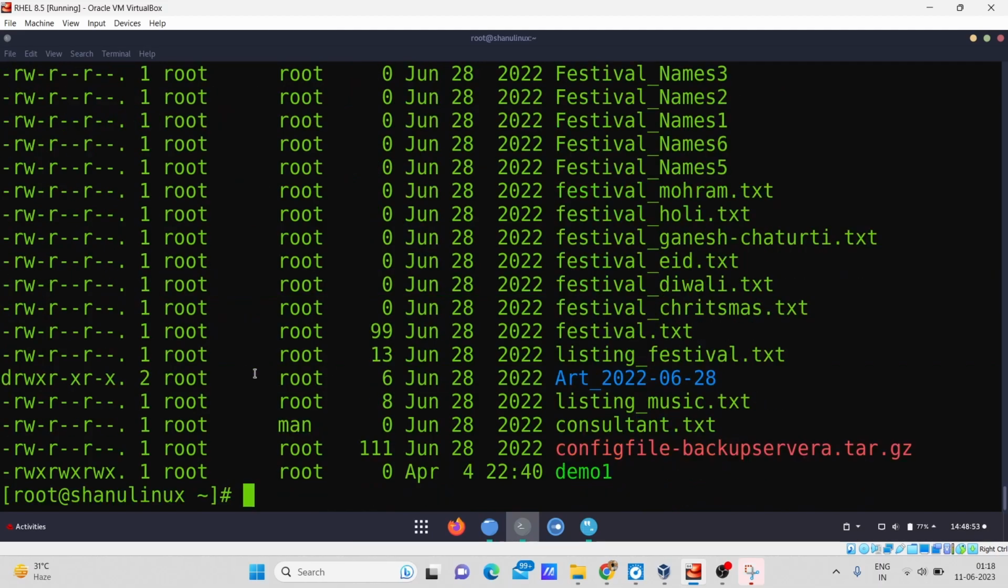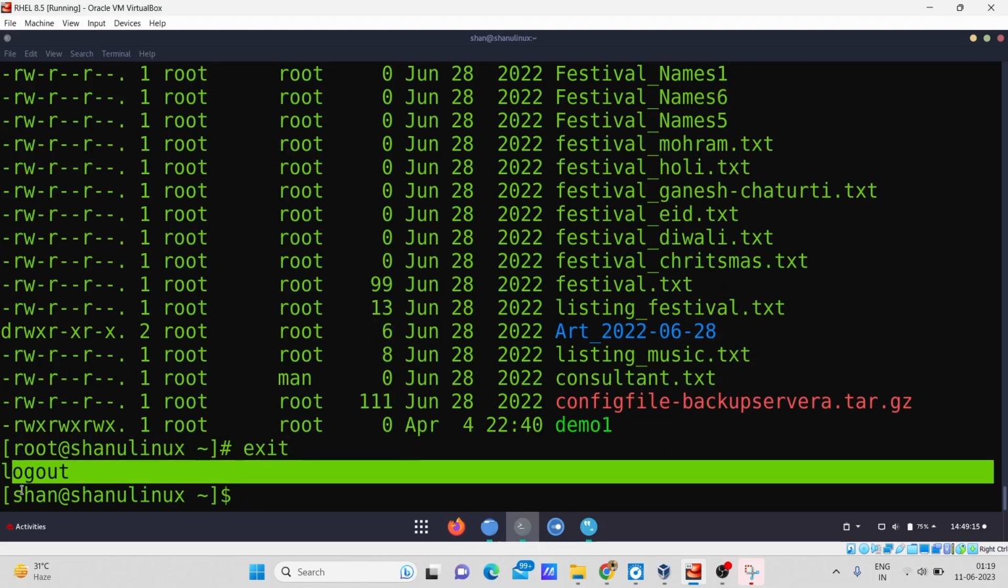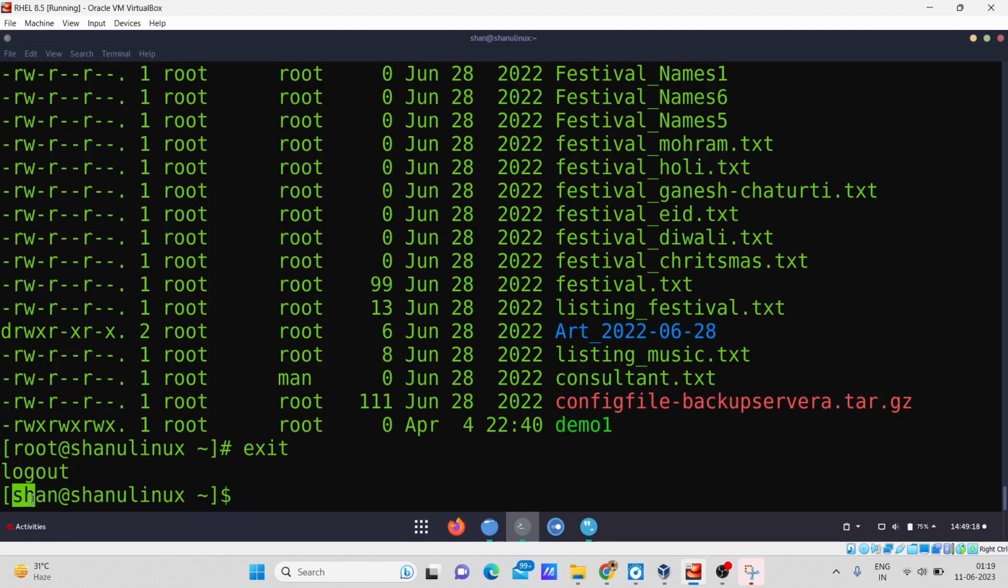So this is how, with the help of the chown and chgrp commands, I changed the ownership of the different files. So it's very simple to change that. Moving on, if you want to quit from this root user, you have to simply type the command exit. So you can see I am logged out from my root user and I am currently right back to my shan user.